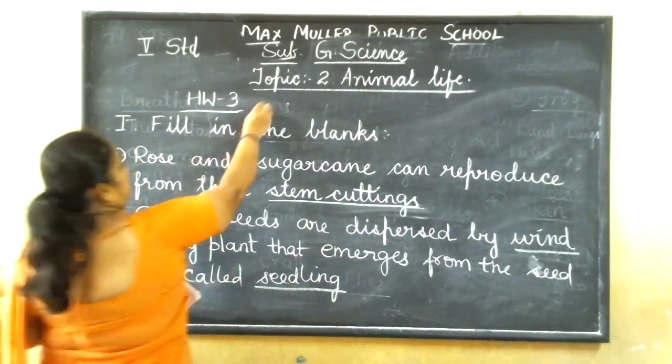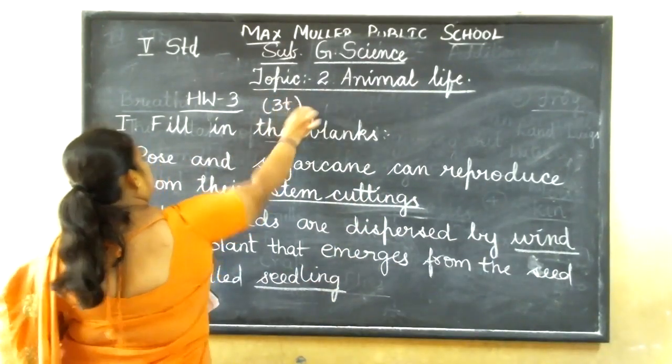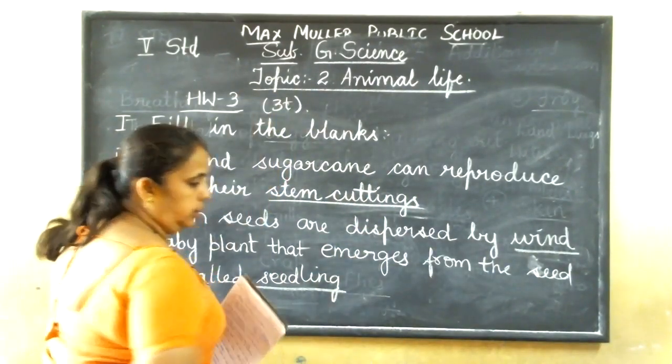So these three, write them 3 times. This is your today's homework.